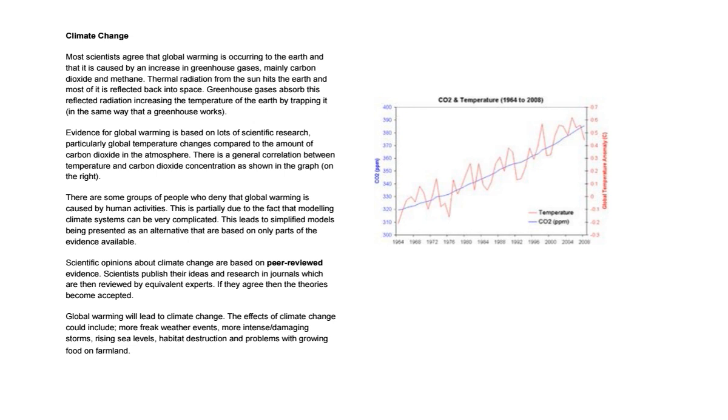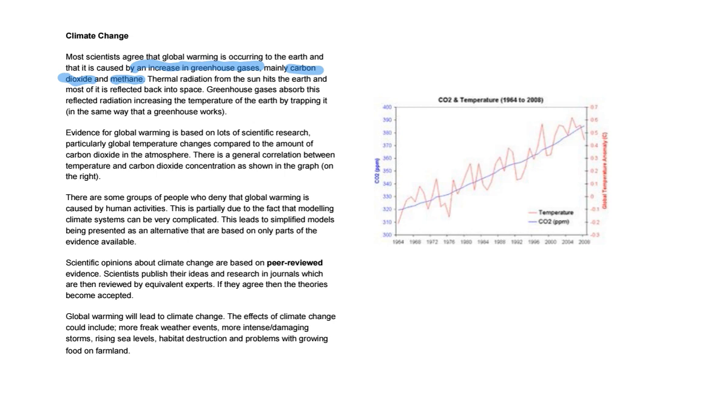So, climate change. Most scientists agree that global warming is occurring on the Earth, and that it is caused by an increase in greenhouse gases, mainly carbon dioxide and methane. Okay? Thermal radiation from the sun hits the Earth, and most of it is reflected back into space. Greenhouse gases absorb this reflected radiation, increasing the temperature of the Earth by trapping it in the same way that a greenhouse works. Okay, so let's pick apart some of those words.